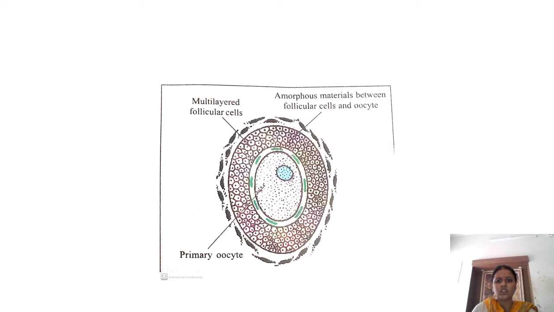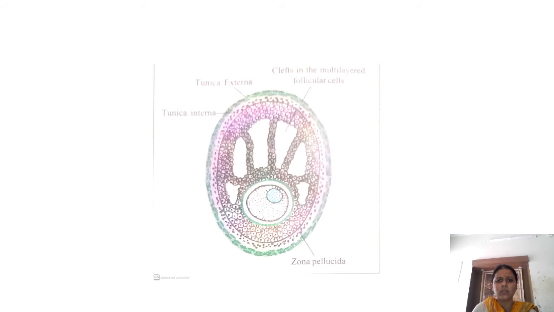What happens is the cuboidal cells later on proliferate and they deposit a material between the membrane of the oocyte and the cells. So this greenish thing is going to form the zona pellucida. So there is proliferation of these cuboidal cells, and later on cavities will be forming between the cells.